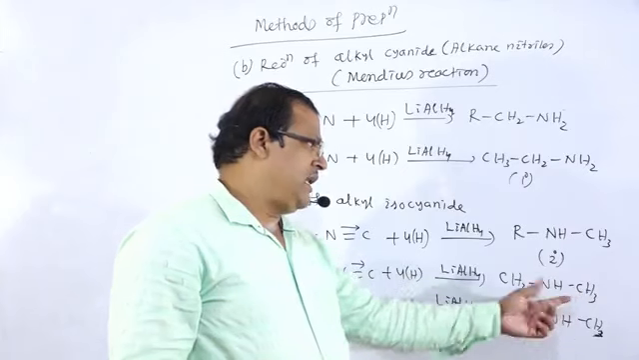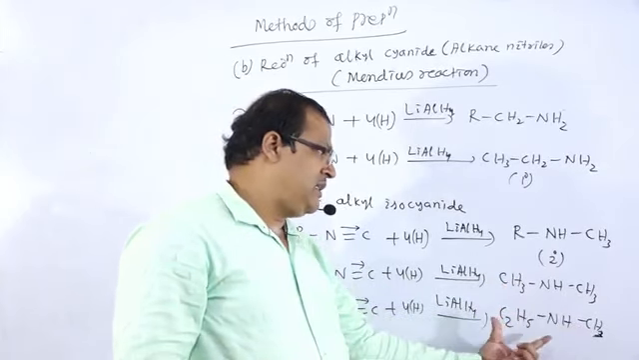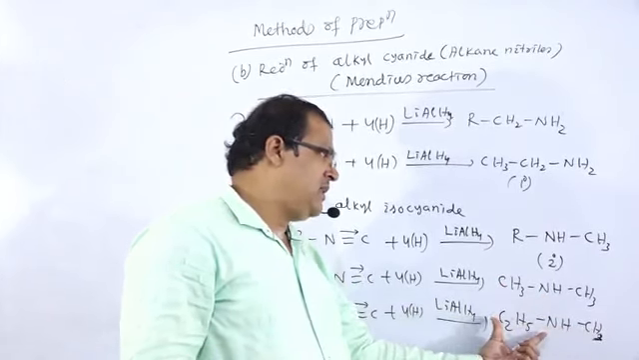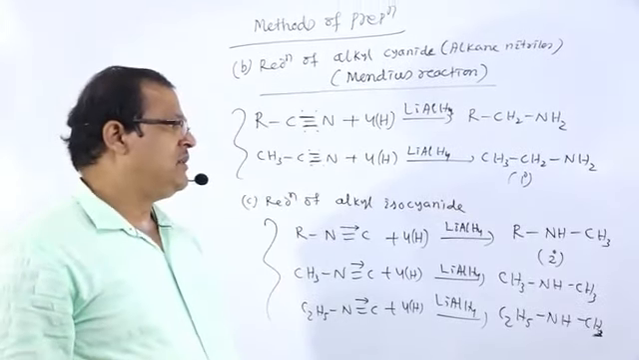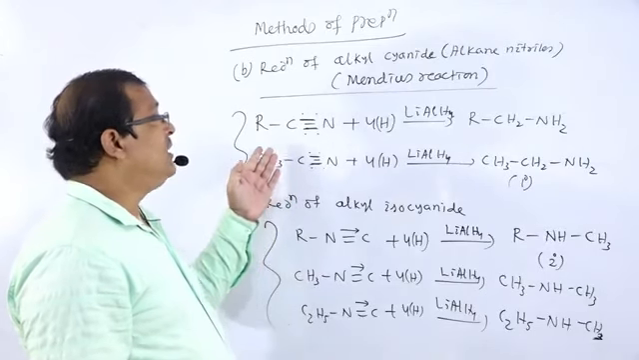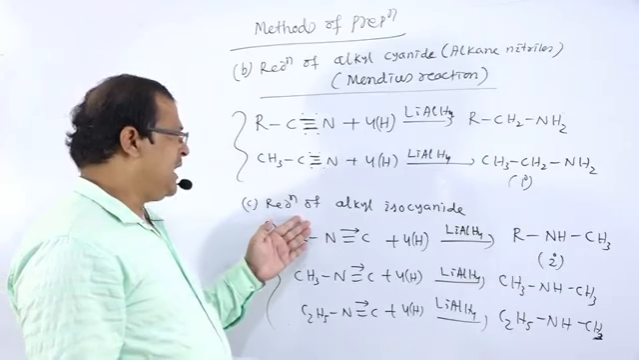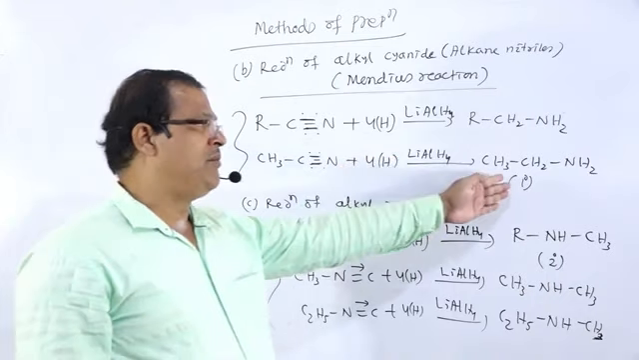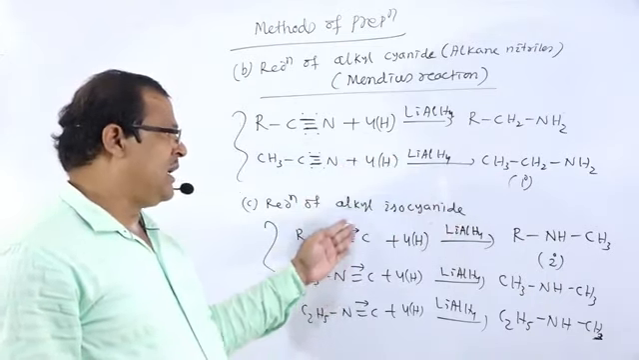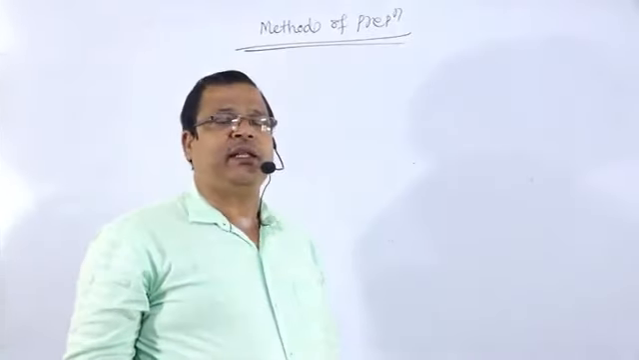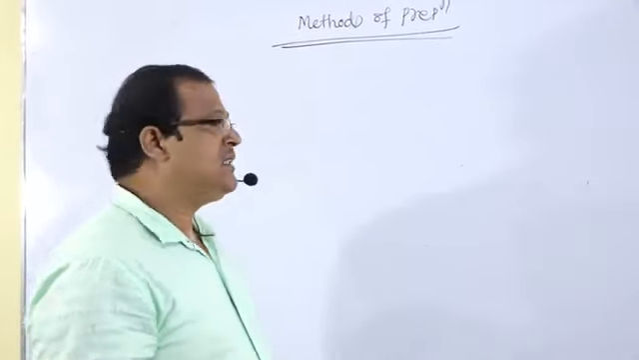Here are examples of secondary amines: N-methyl methanamine, N-methyl ethanamine. So there is the formation of secondary amines. This is regarding the reduction of alkyl cyanides and the reduction of alkyl isocyanides. Alkyl cyanides under reduction form primary amines, and alkyl isocyanides, or alkane isonitriles, will reduce to form secondary amines. Next we will discuss the methods of preparation of amines.